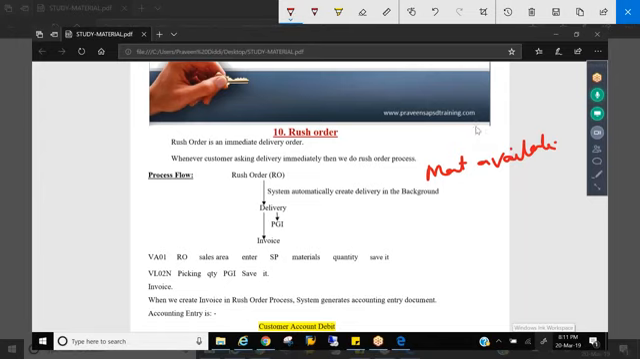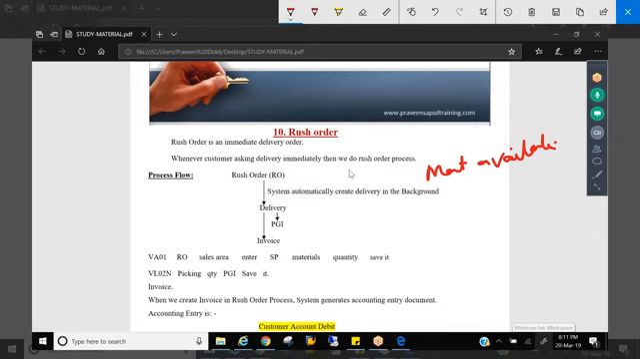In cash sale, delivery is 100%. That means you can go, take the material and get it billed. So that means the material is available. But coming to rush order, the delivery will be done only if the material is available.